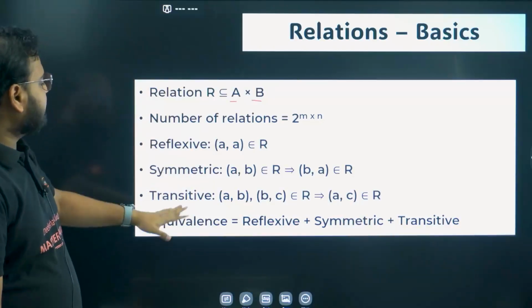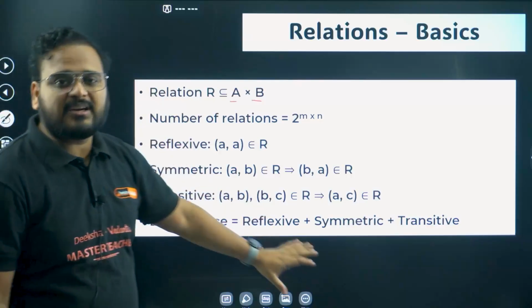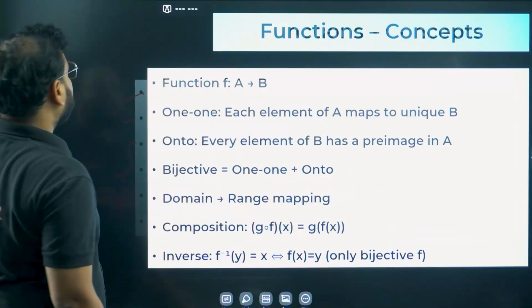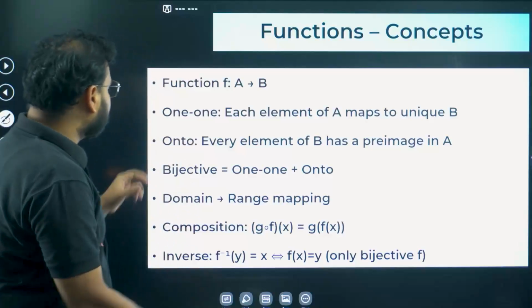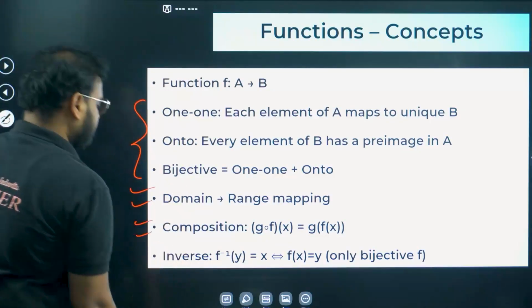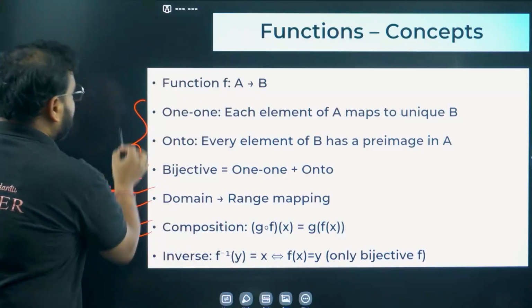Again, we have reflexive, symmetric. This is for your PU2 part, but it's written over here. I have just mentioned it for reference. Not useful for you right now. You can refer to these two. Let's move on. Functions concept here. Again, these are for PU2, but this is very, very important for you. Okay, these two are important right here.